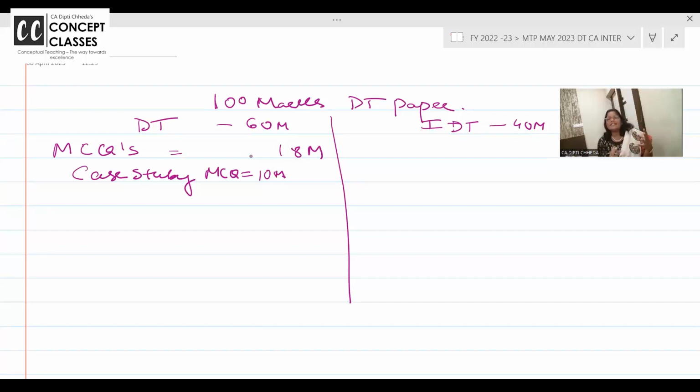Now, this is not a case study, frankly speaking, this is a complete problem for which in your answer sheet you should make a working. Decide his residential status, what is his house property income, what is his other income, what is his total tax, if he has paid advance tax. So just in working in your answer sheet, question number 1A case study working, that way you will do it faster. In calculation you will take more time.